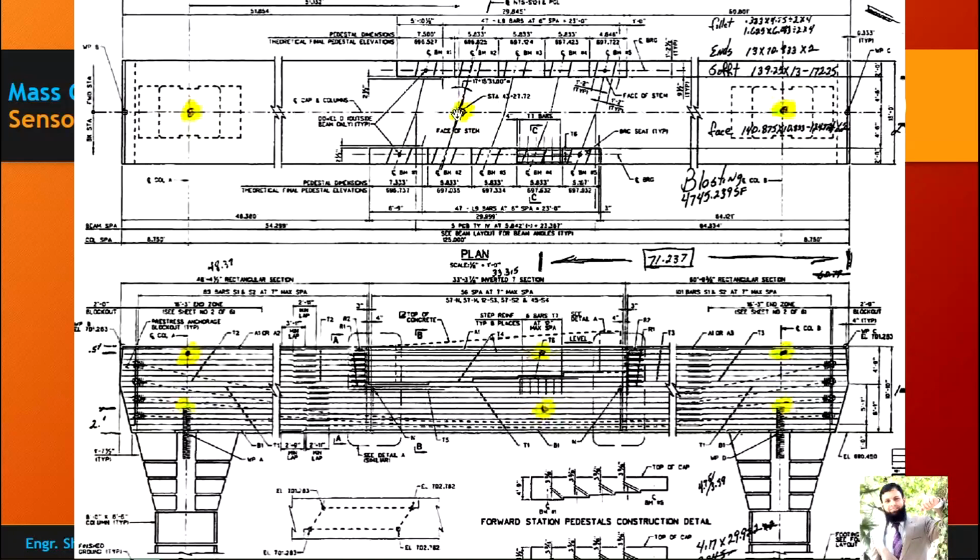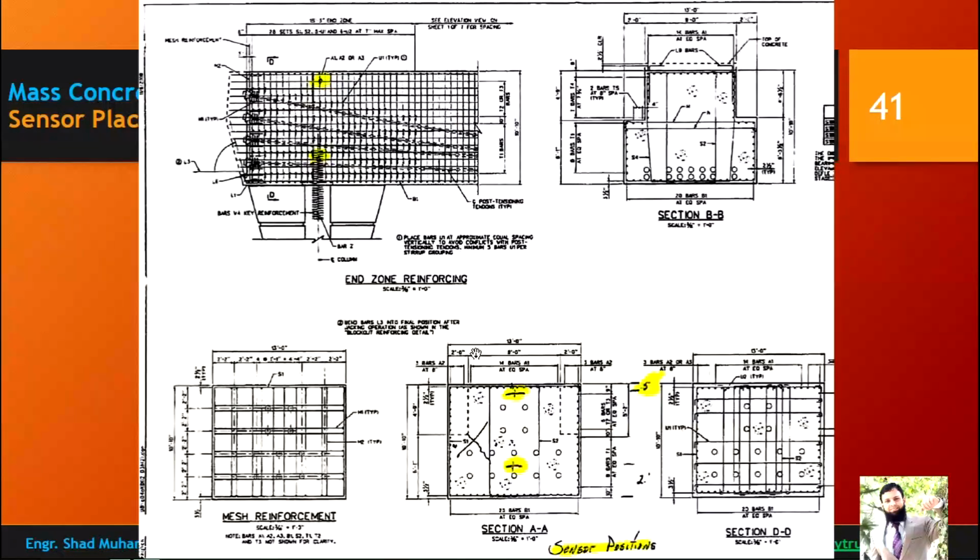And this is the plan, and this is your section view. Here you can see that in post tensioned girders it can be used a few inches below the top surface and at the center. And here you can see 5 inches below, which is the sensor's position.